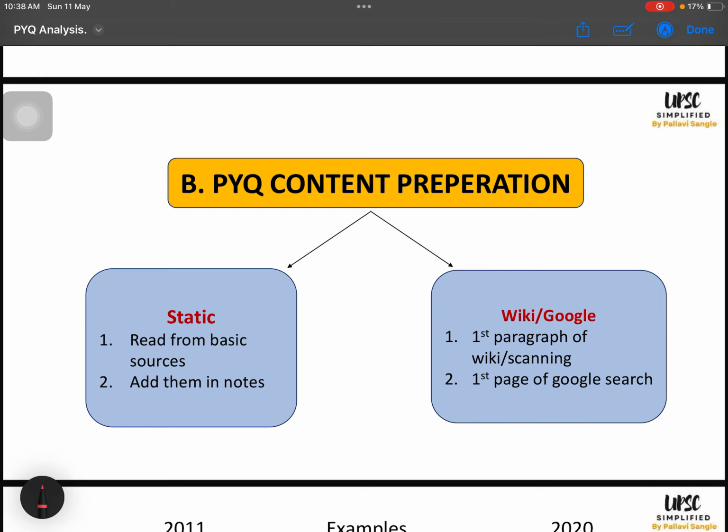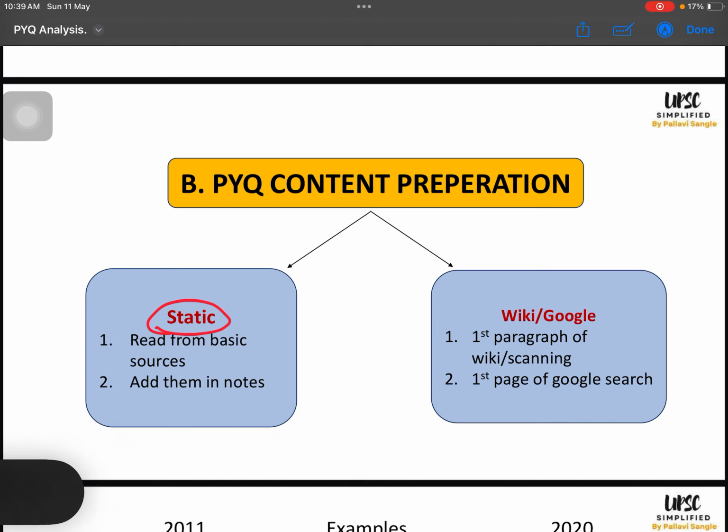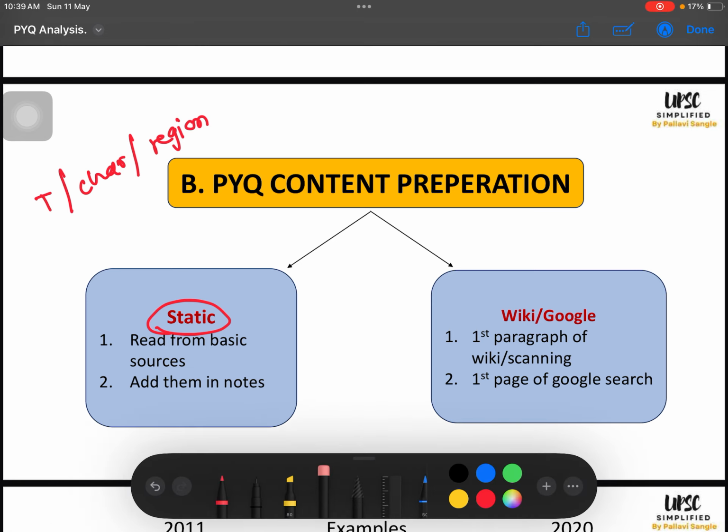We have already seen some aspect of it, right? So if the theme is from static, let us suppose the world climate theme, right? It is from static. So even if you have not prepared it till yet, what you can do, I referred to the GC Leong book for this. In the GC Leong book there is a section on world climatic zones, and you just pick up the description. British type of climate means what, equatorial climate means what, the temperature, the characteristics, special characteristics, and region, all these things. If you are picking only 23 keywords and 23 pieces of information, it is done. So static, you can do it like this.